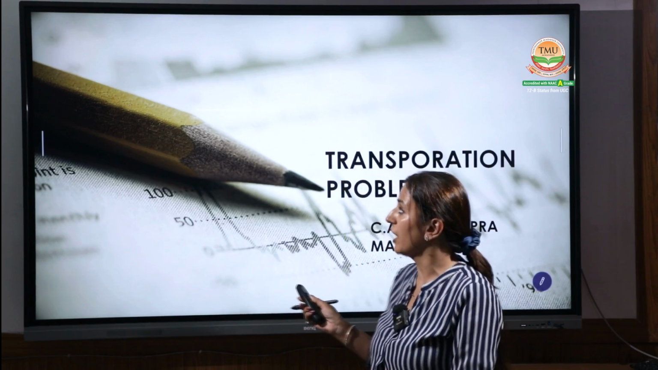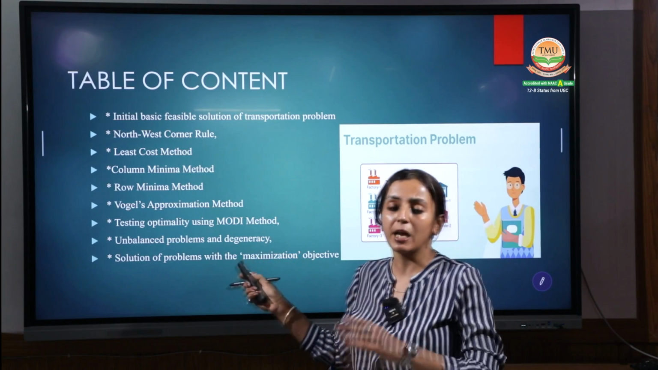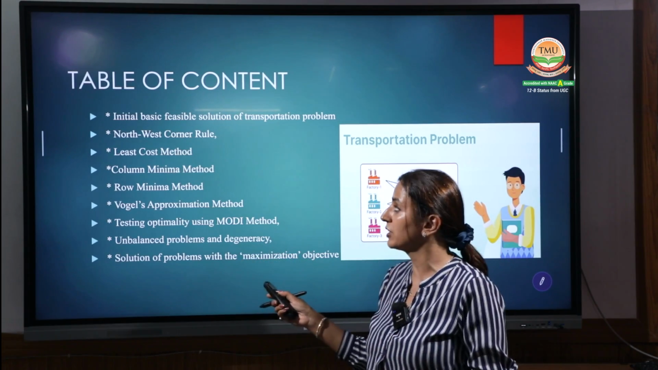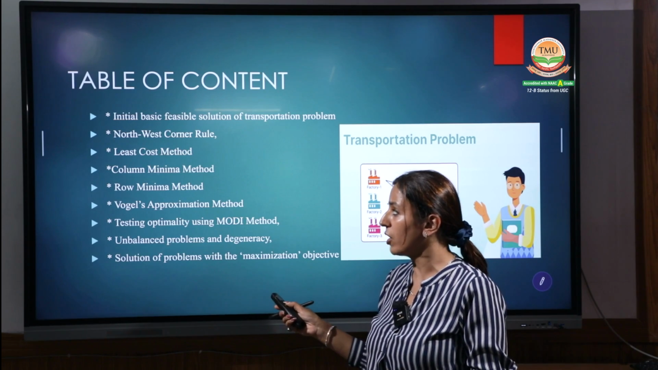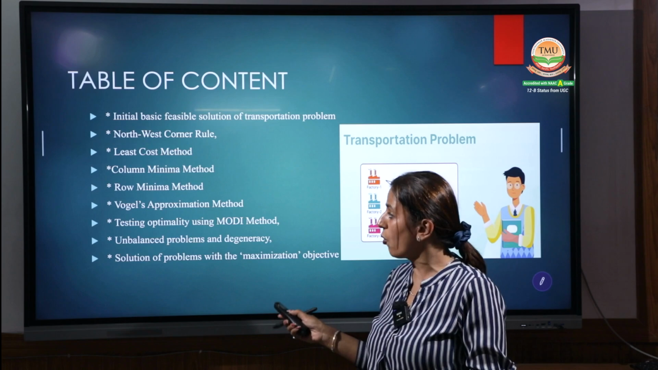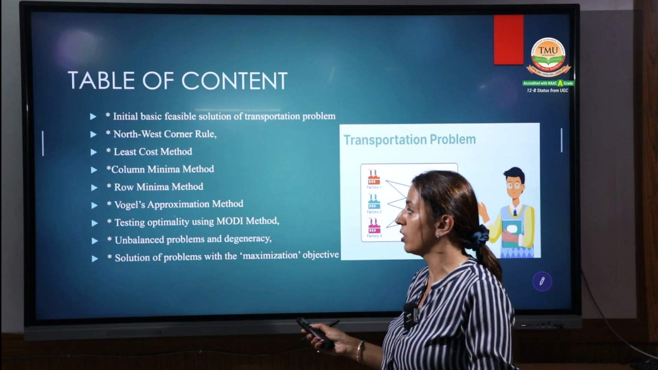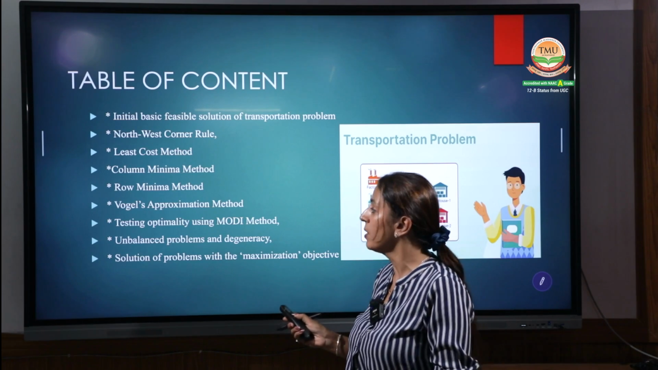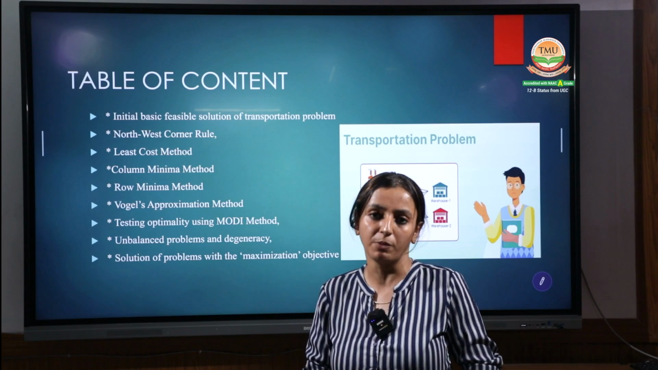The content of the transportation are the initial feasible solutions with the help of different methods. The first one is northwest corner. Second is the least cost method. Third is the column minimum method. Next is the row minimum method, and the very important method is the VAM, that is Vogel's approximation method. With this method, we will be able to find out the initial feasible solution.